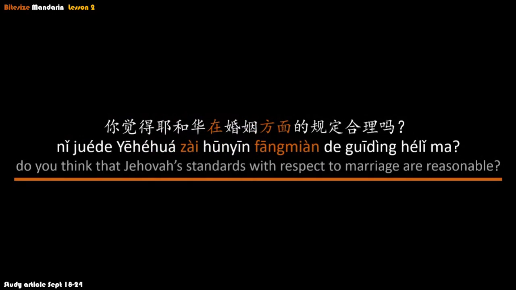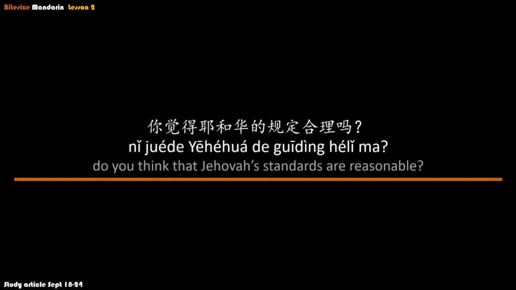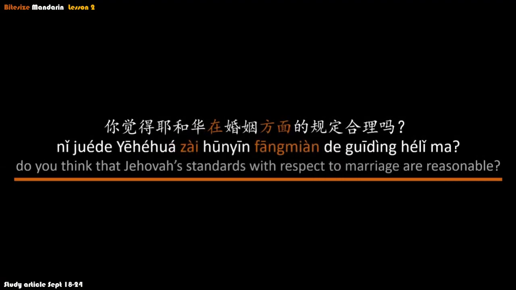你觉得耶和华在婚姻方面的规定合理吗? Do you think that Jehovah's standards with respect to marriage are reasonable? So here, 在婚姻方面 is being used in conjunction with 的。你觉得耶和华的规定合理吗？ Do you think that Jehovah's standards are reasonable? 你觉得耶和华在婚姻方面的规定合理吗？ Do you think that Jehovah's standards with respect to marriage are reasonable? So this is something we can do with the 在方面 structure.